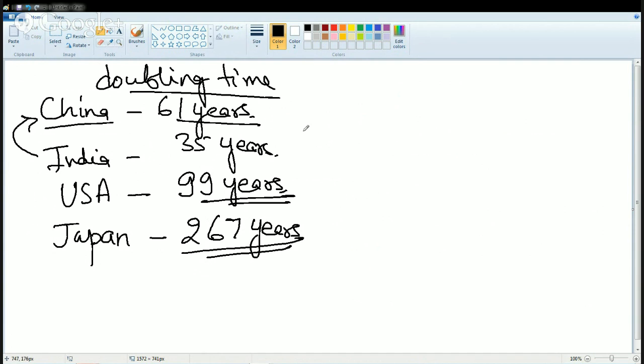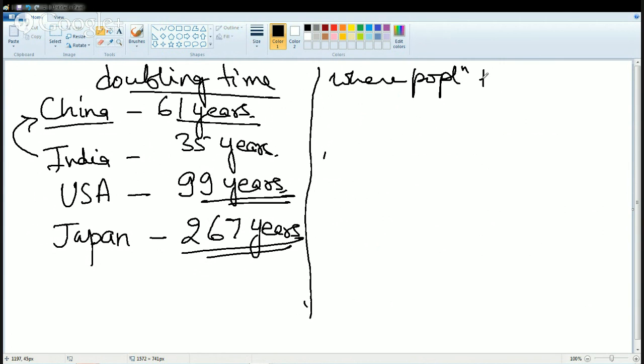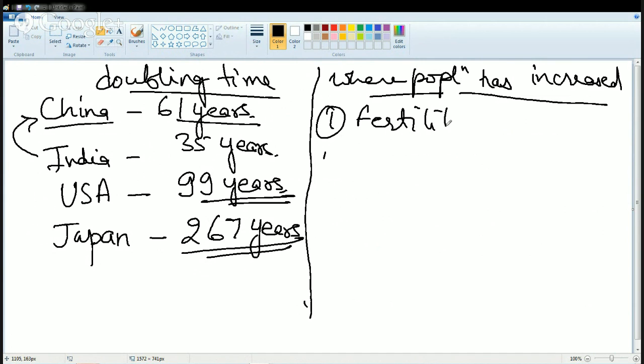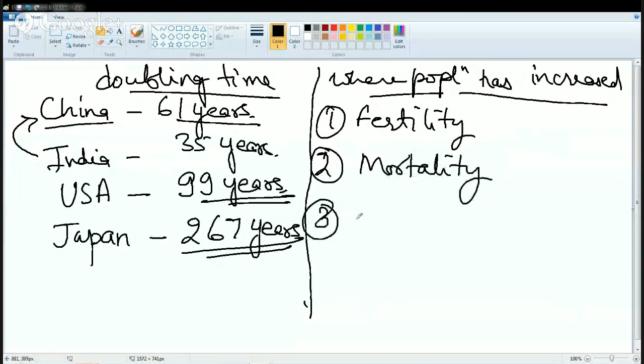Now we would talk about the second question that we started with, where the population has increased. When we talk about where the population has increased, we need to answer few basic questions. That's fertility, mortality, and natural increase.